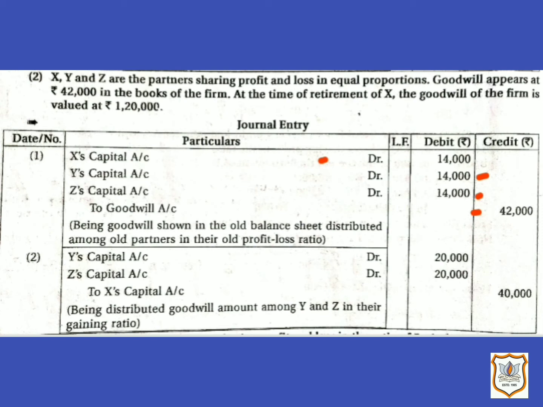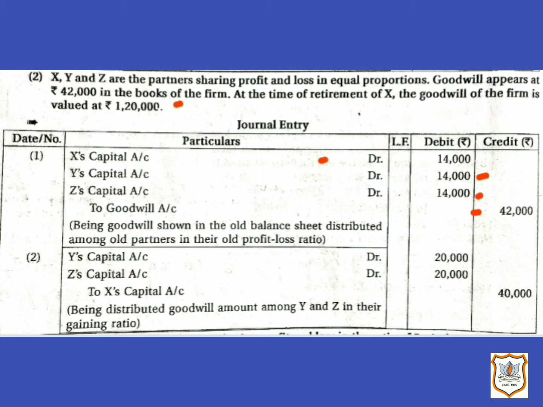Now next, here firm's goodwill is given, that is 1,20,000 and here X is the retiring partner. So here we need to find out X's share of goodwill in firm's goodwill.